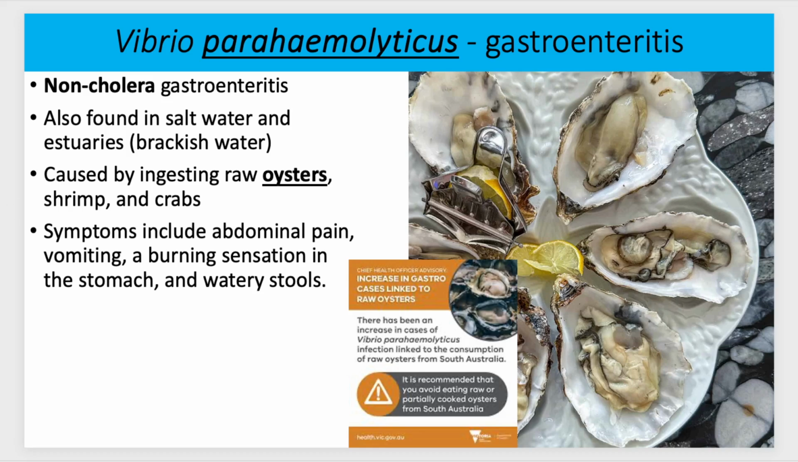So Vibrio parahemolyticus gastroenteritis. This would be non-cholera gastroenteritis. Also found in saltwater estuaries, and this comes from eating raw oysters. Every now and then there'll be some kind of public service announcement for people who are traveling to other countries about different types of foodborne illnesses to watch out for because they've had some type of outbreak in those areas. For example, this one is about South Australia. This bacteria is in raw oysters, so it says don't eat raw oysters when you go to South Australia.